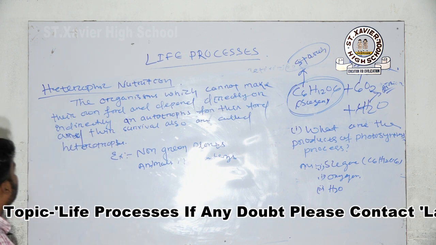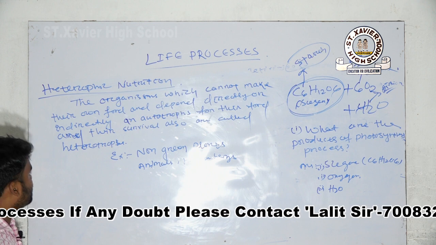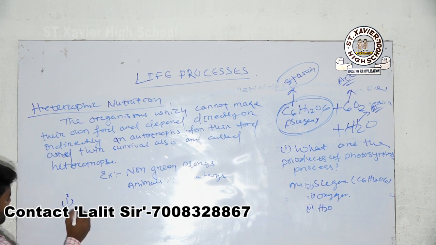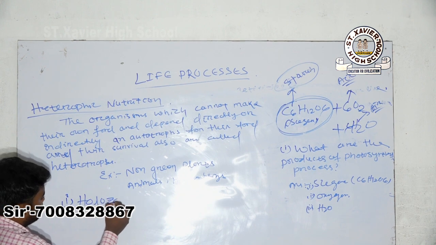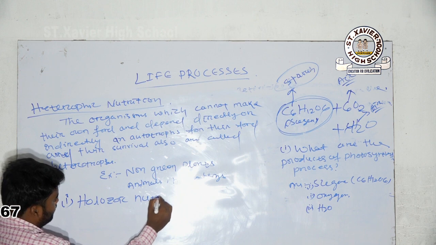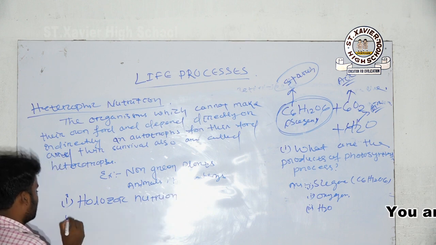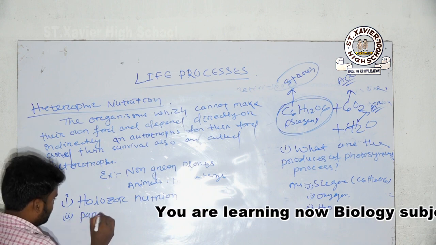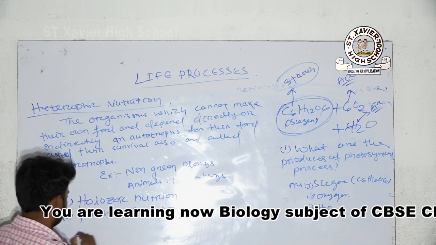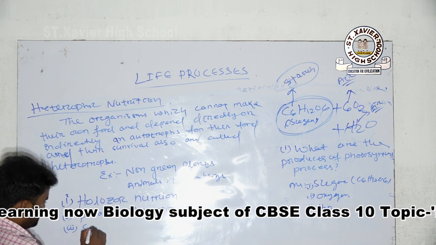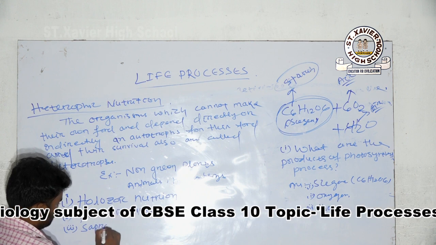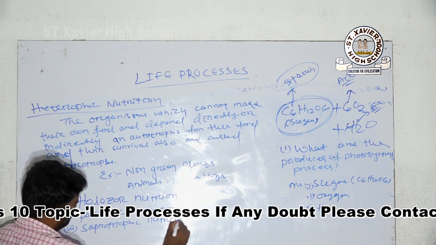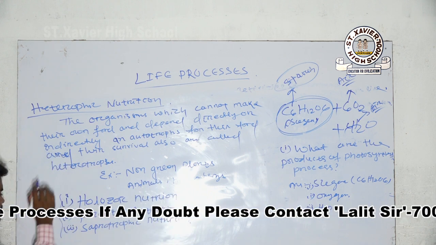Okay, so the heterotrophic nutrition is divided into three types. Number one, write down holozoic nutrition. Next, parasitic nutrition. Number three, saprotrophic nutrition.